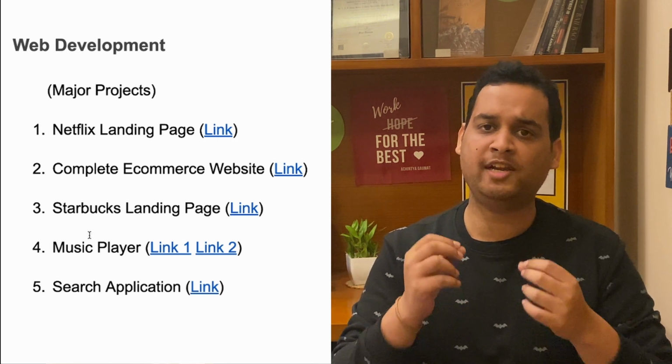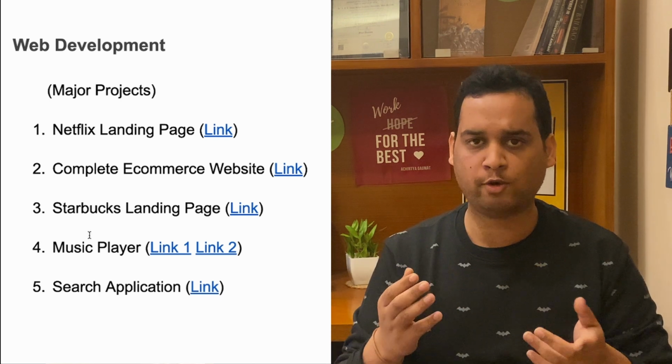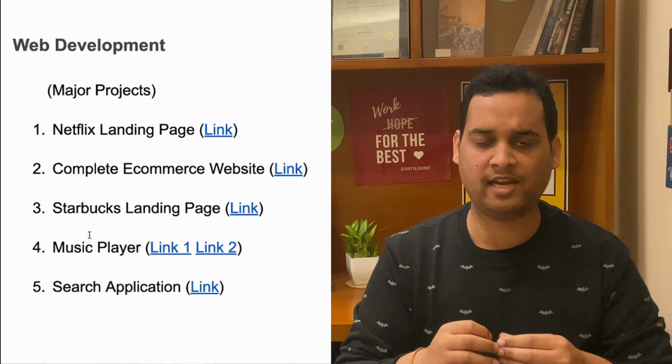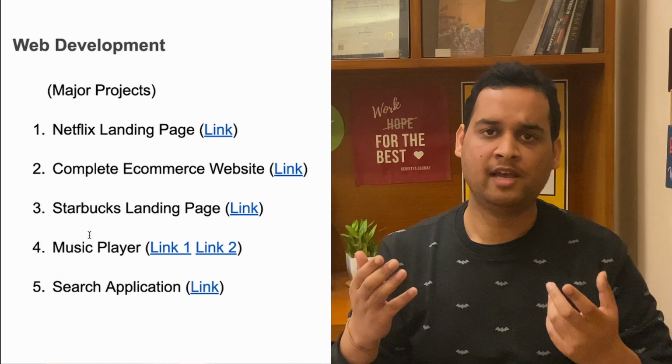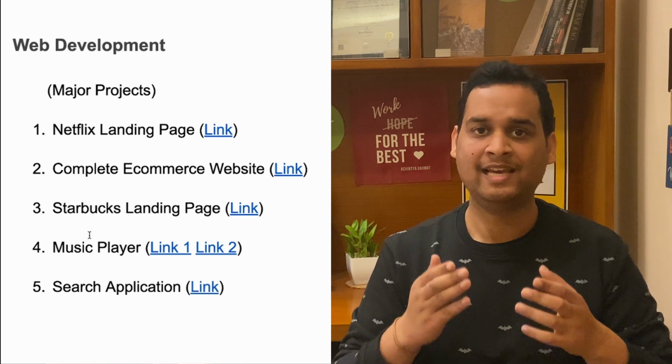Second idea is a complete e-commerce website. It is an end-to-end project completely in the front end. If you don't want to make a backend, you can just make it in a front end, and later when you learn your backend technology, whichever it is, Django, MERN, etc., you can integrate it with that very easily.